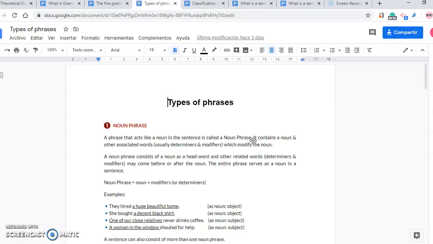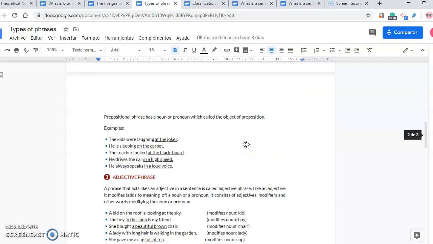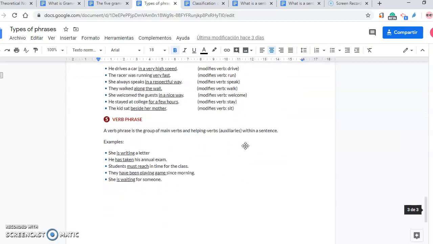but you've got them written here. I mean, what I've just told you, but it's written here. We've got examples of noun phrases, prepositional phrases, adjective phrases, adverb phrases, and verb phrases.